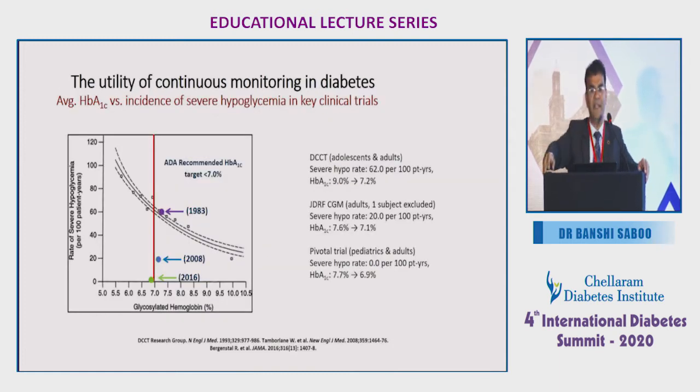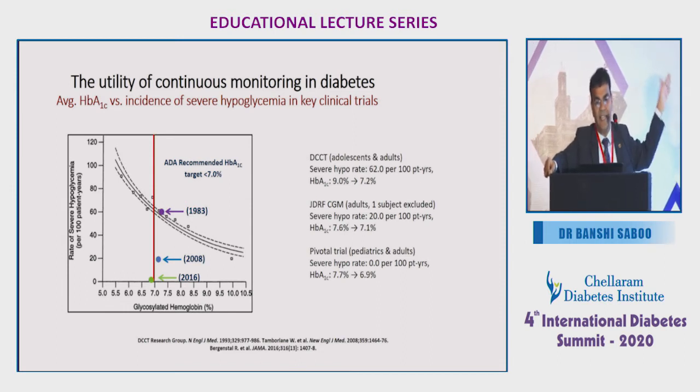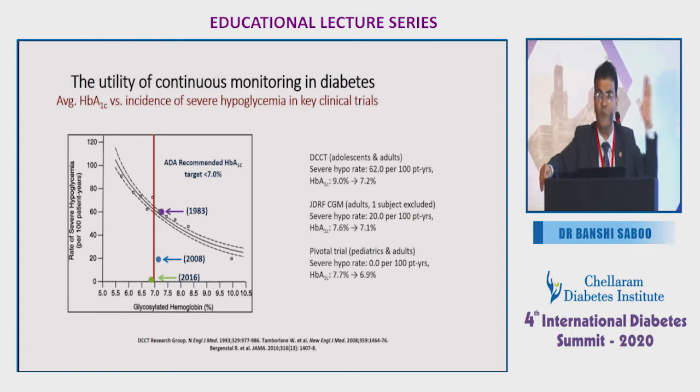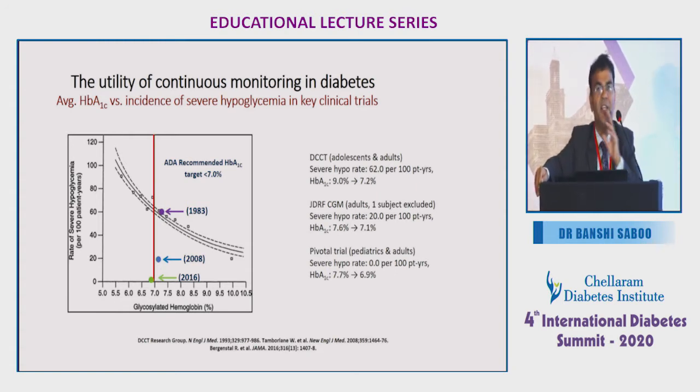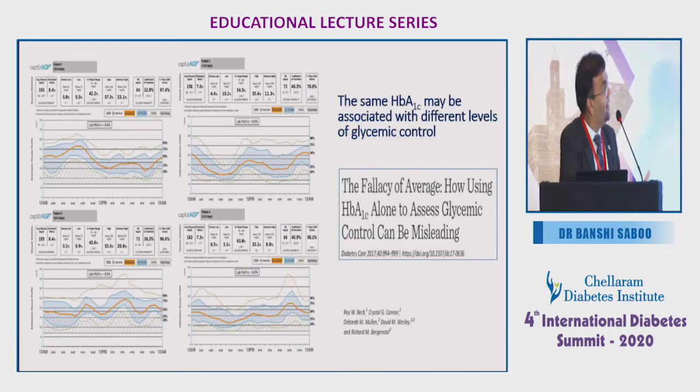Now, one of the very interesting slides was from the DCCT research group, in 1983, on hypoglycemia. Among those patients achieving HbA1c from 9 to 7.2, you can appreciate there was a 60% chance they were getting hypoglycemia.